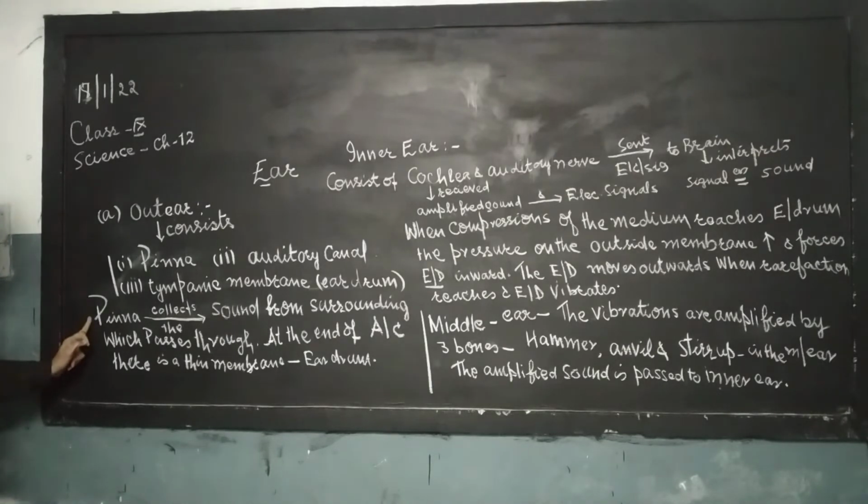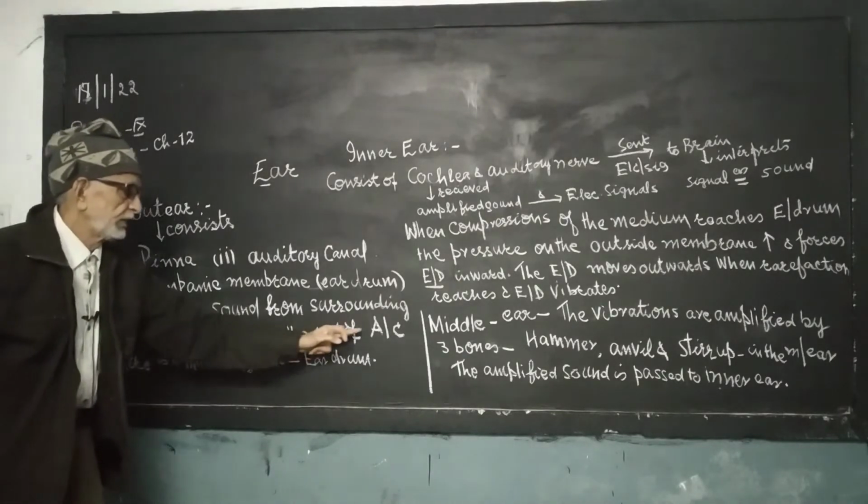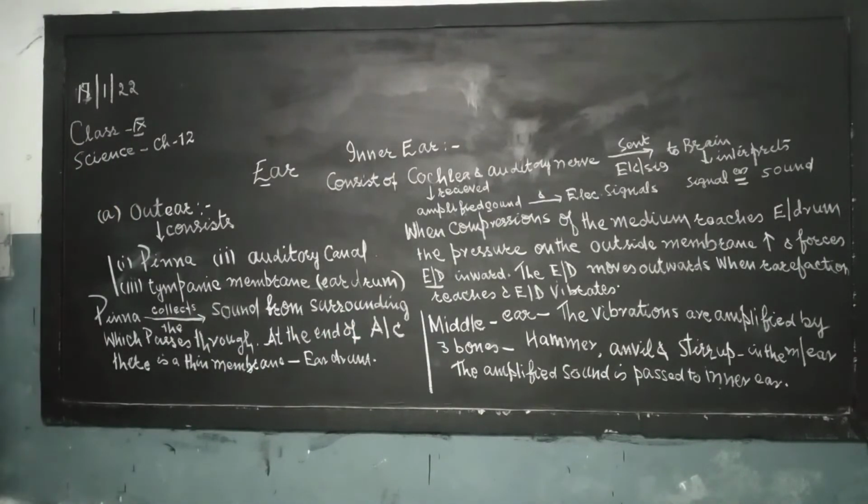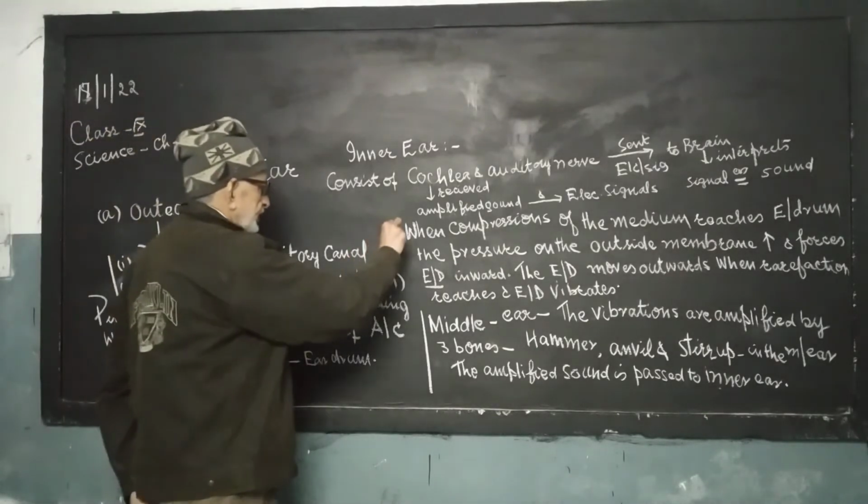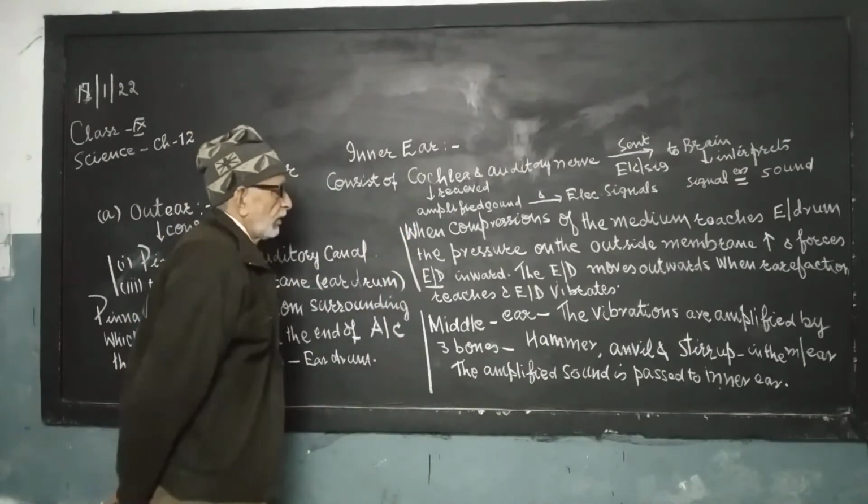Look, pinna collects the sound from the surroundings. Pinna is connected with the auditory canal. At the end of the auditory canal, there is a thin membrane, called the eardrum. What is that? Eardrum. Now here, this is the most important one.